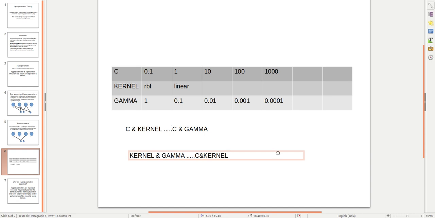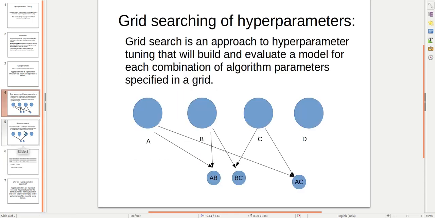It will make the combination randomly. There is no hard rule that it will take each and every combination. It will take randomly and give you the best result, right? But the accuracy power of random search is less than grid search. So these are the scikit-learn parameters in which we make combinations and use them in grid search or random search.